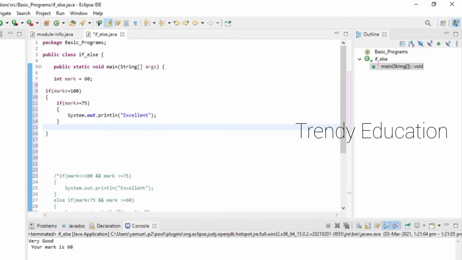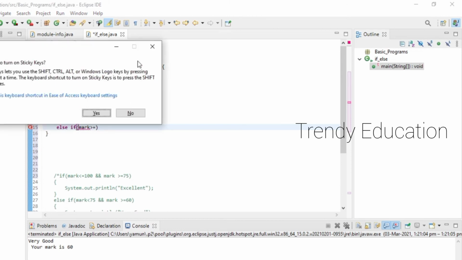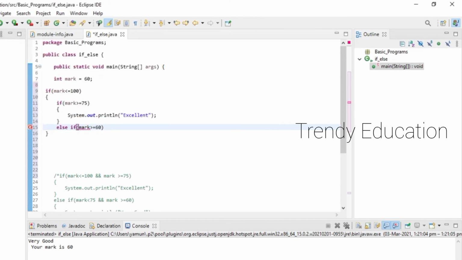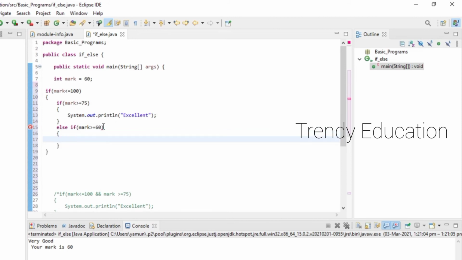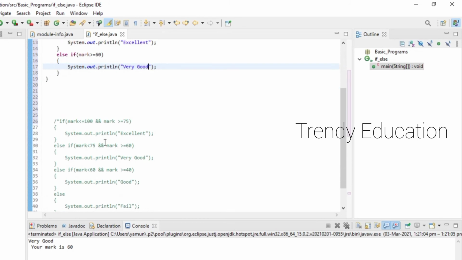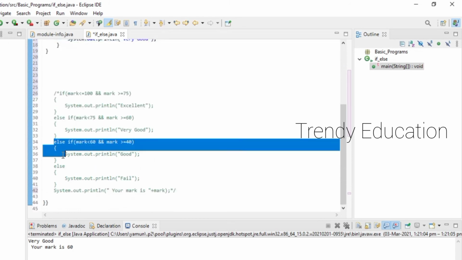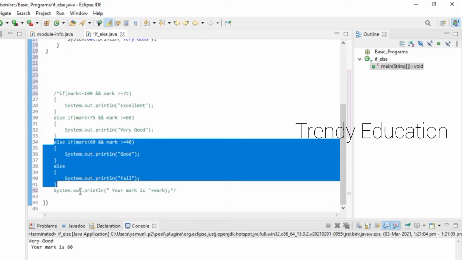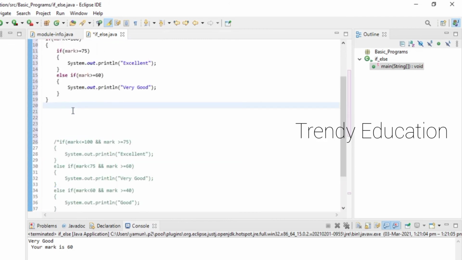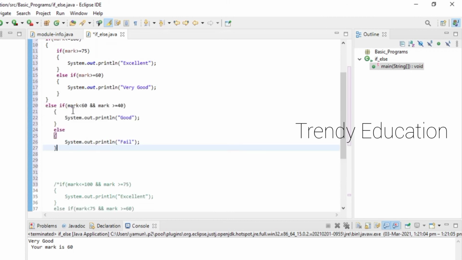And again, else if my mark is greater than or equal to 60, I'm going to print very good. So again, copy all this, control C. I'm going to delete this.